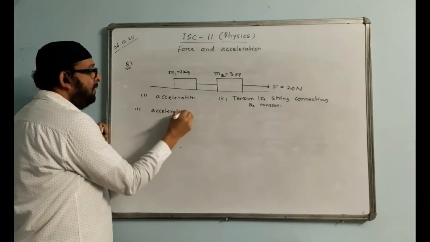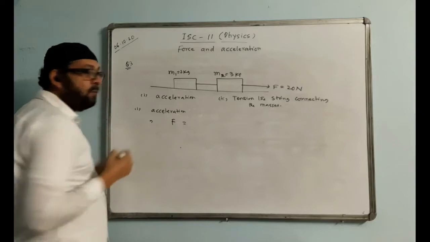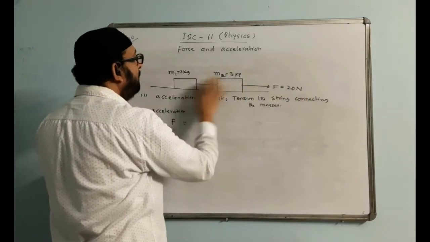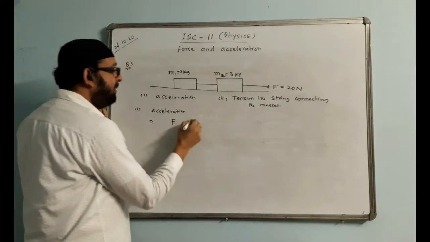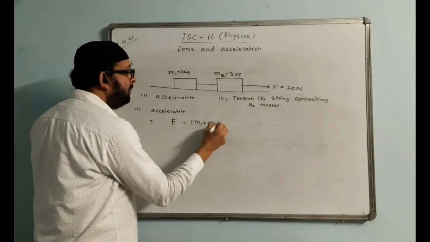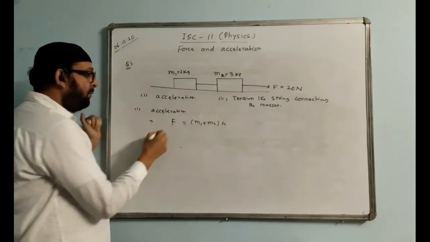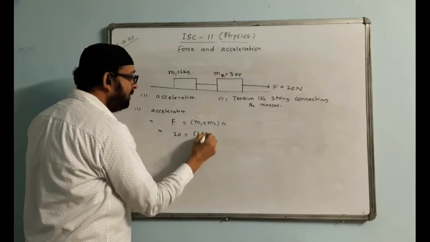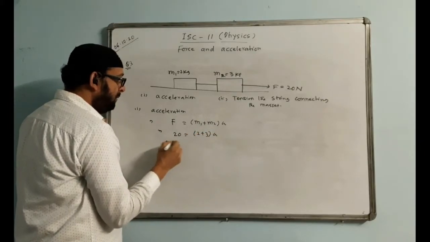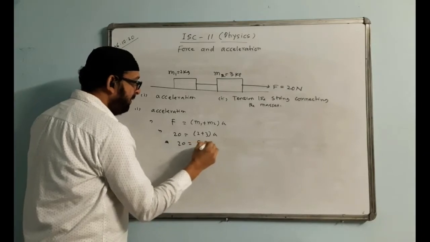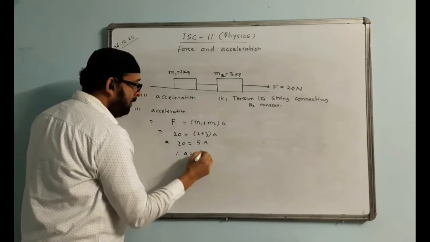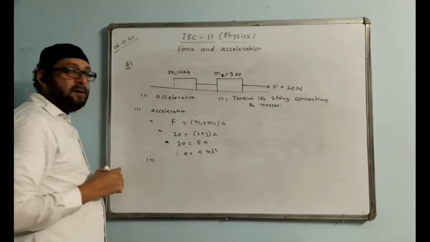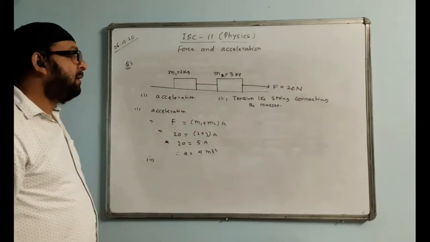First case. Let us find acceleration: F equal to ma. This force will pull both the blocks, both the masses. That is, like the previous one, we will be writing (M1 plus M2) a. Put the value of F, 20. M1 and M2 are 2 plus 3, times a. Therefore 20 is equal to 5a. So a is 4 meter per second square. That is the first answer. Acceleration value will come 4 meter per second square.